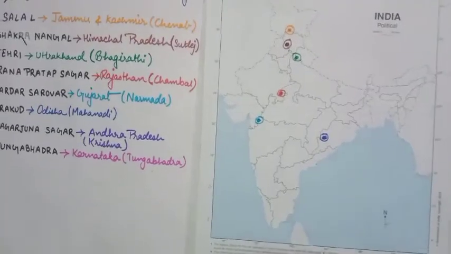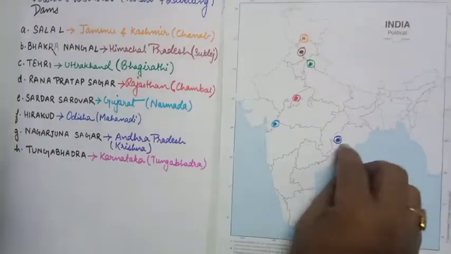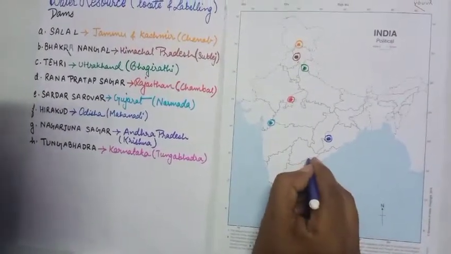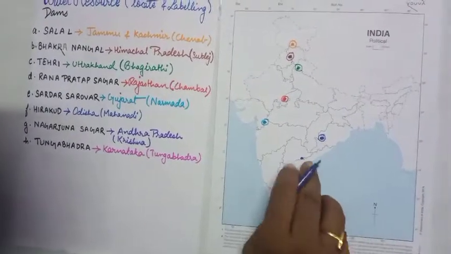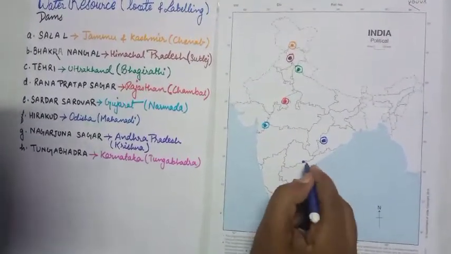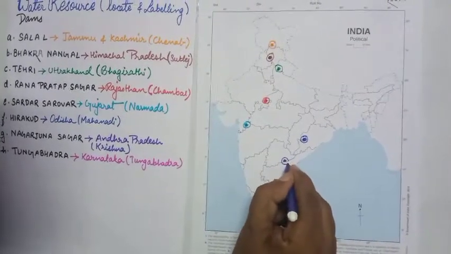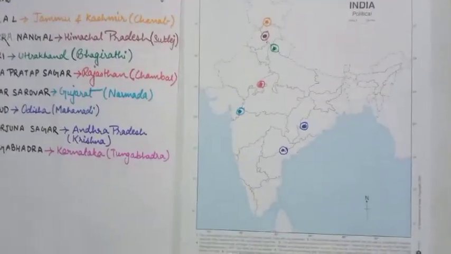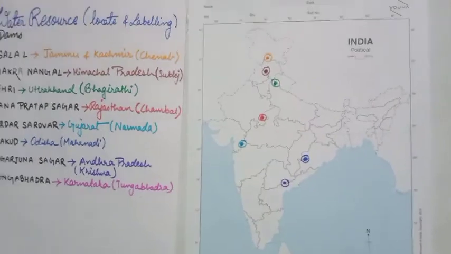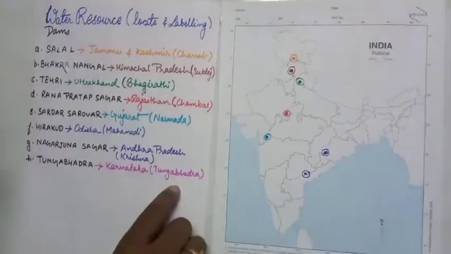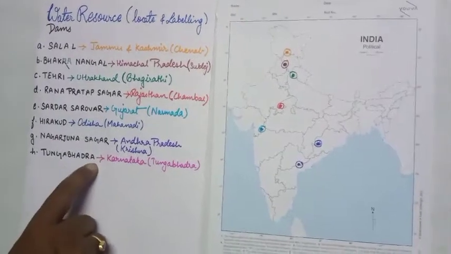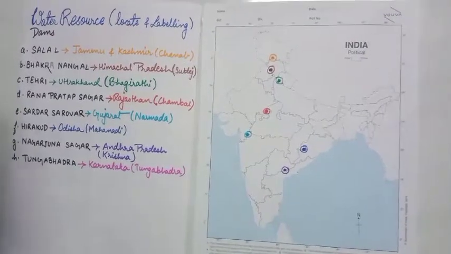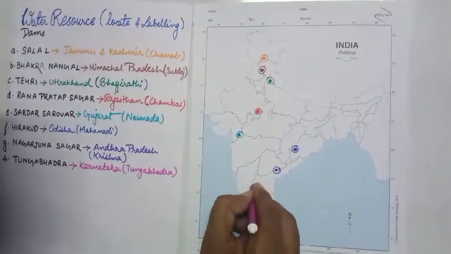Now come to the Nagarjuna Sagar, and just below it is Andhra Pradesh. So it is at the border of Telangana and Andhra Pradesh, and the river passes through there and also meets the Bay of Bengal. Now the last one, the Tungabhadra. The river is Tungabhadra and the dam's name is also Tungabhadra, but it is located in Karnataka. So this area comes under Karnataka, and it is located at this point.